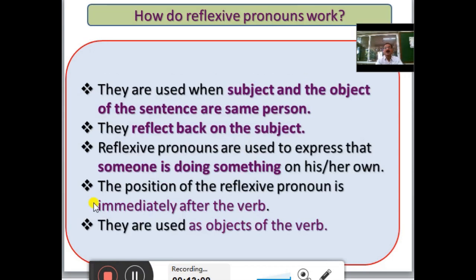Now we will see how reflexive pronouns work. They are used when the subject and the object of the sentence are the same person. They reflect back on the subject. Reflexive pronouns are used to express that someone is doing something on his, her, or own. The position of the reflexive pronoun is immediately after the verb. They are used as the object of the verb.